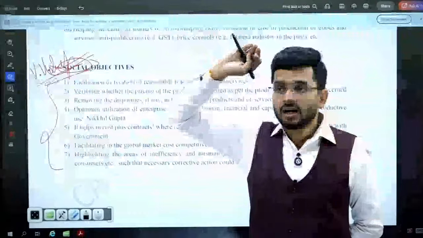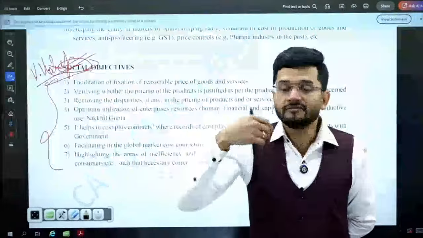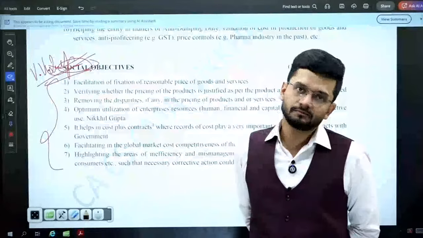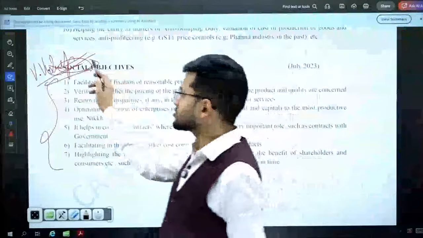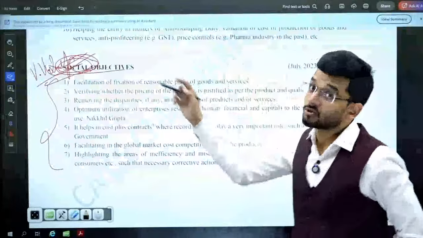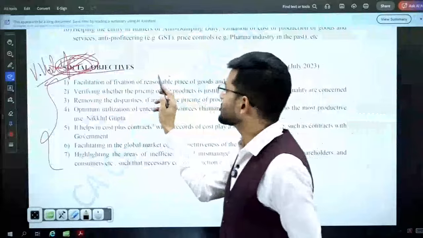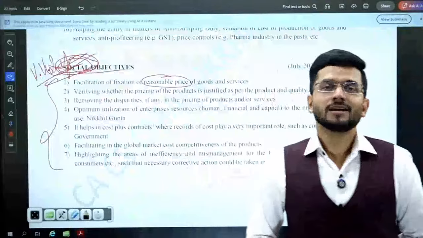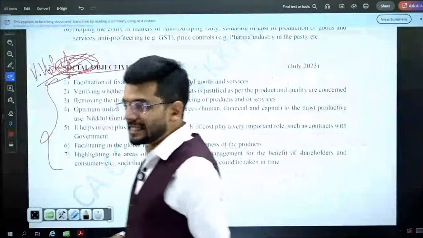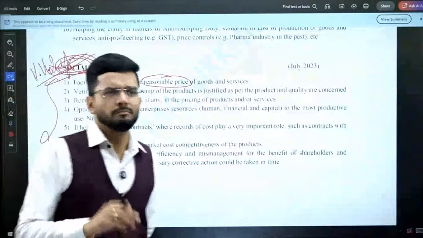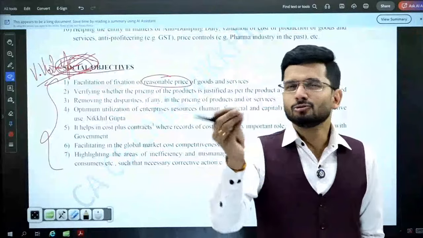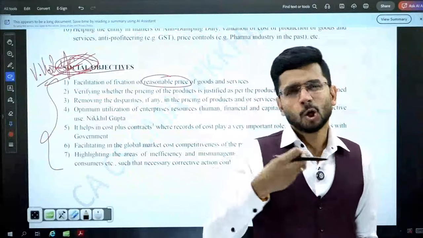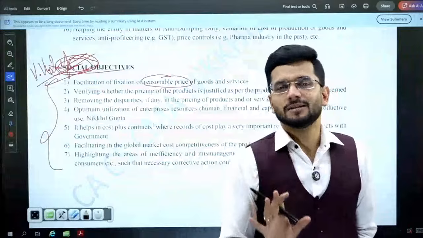Some things which the cost auditor should do for the benefit of the people at large, for the benefit of the normal people, the common man. What are those social objectives? Facilitation of fixation of reasonable price. So to ascertain that every company is fixing a reasonable price at least for the basic things, okay? Like medicine, food, shelter, clothes, pricing should be reasonable.